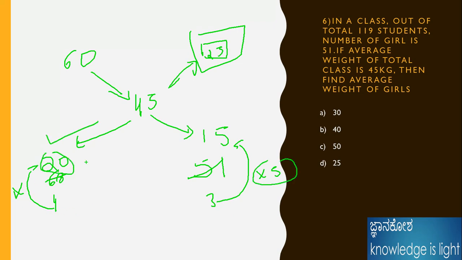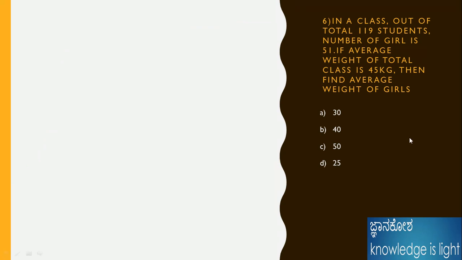I got that girl ratio. Anyway we know that 45 minus 20 is 25. By the backward method, 25 is the answer. Like that also we can easily solve. If you are comfortable with this, you can solve by either this method or that method, because if you solve more problems, you will get the ideas for solving the problems.